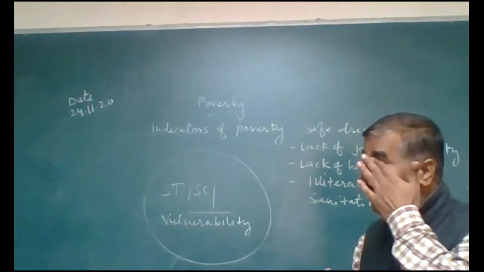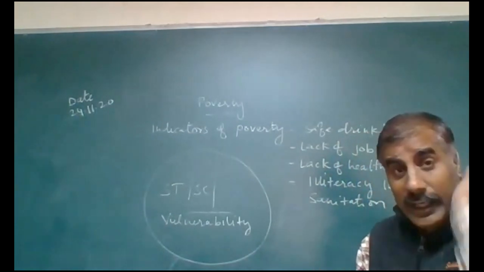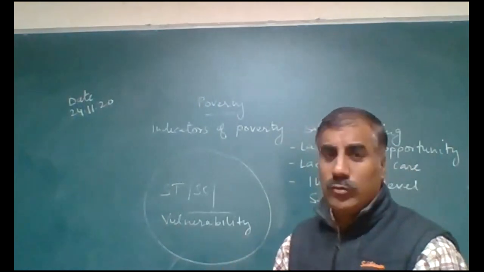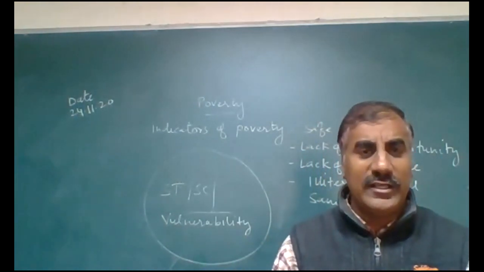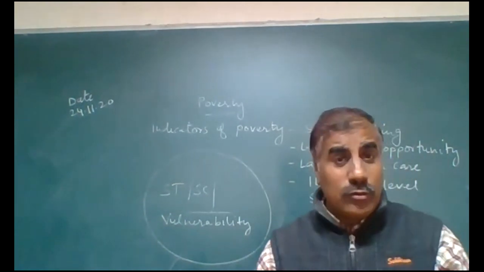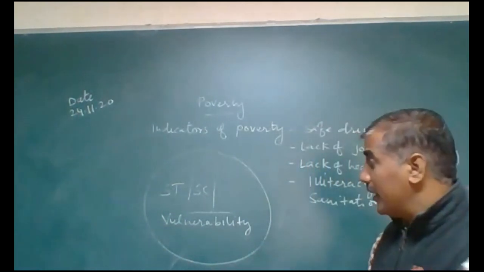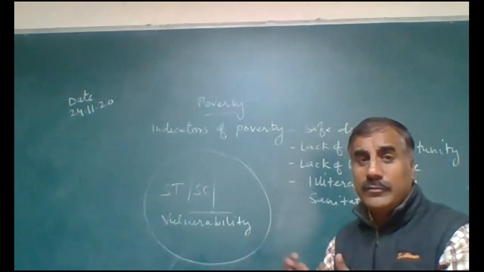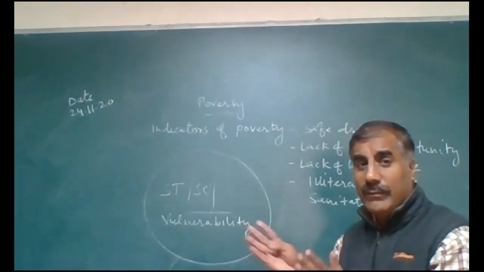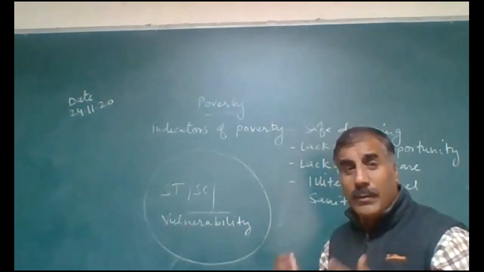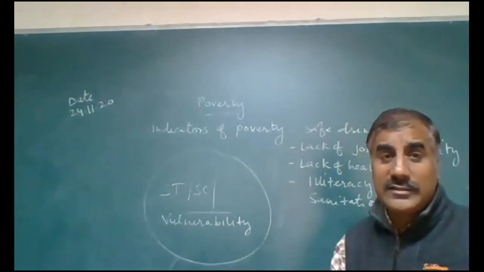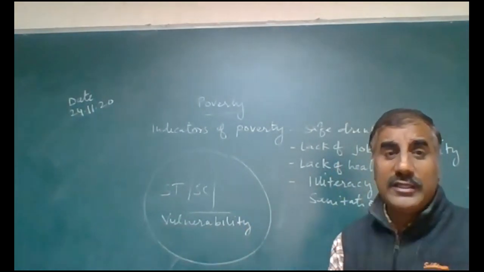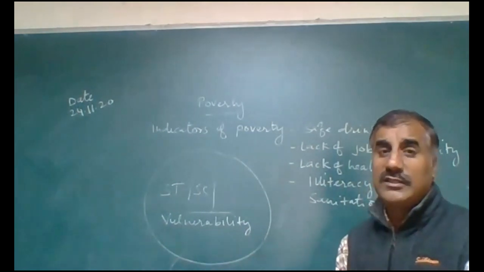Just say, for example, COVID-19. Suppose a handicapped person who earns through a shop has no such resources during COVID-19. So during COVID-19, such people were mostly affected because they can't recover themselves if their income sources are cut off, or they are unable to earn income. So such people face more problems. Landless, widows, or scheduled tribe and caste, because there is no equality in society. There are no equal resources in society.